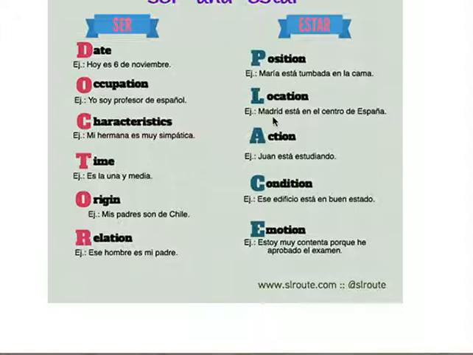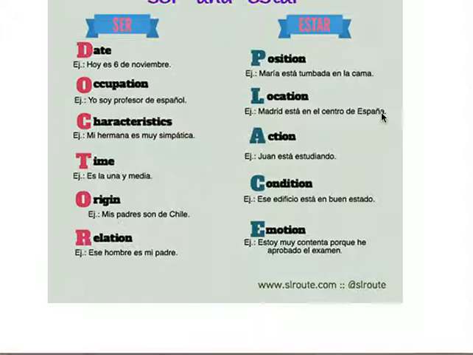For a location, this is when you're talking about where you're at or where a party is at. So the example is Madrid está en el centro de España. You can call your friend and say, hola, ¿dónde estás? That's where are you at right now?